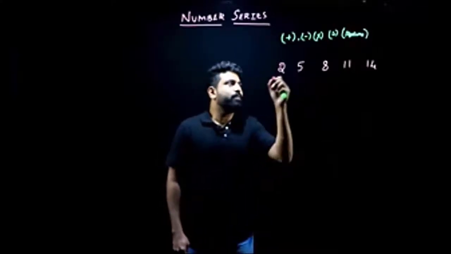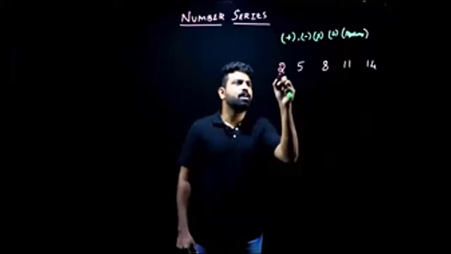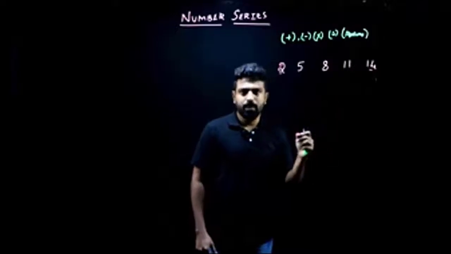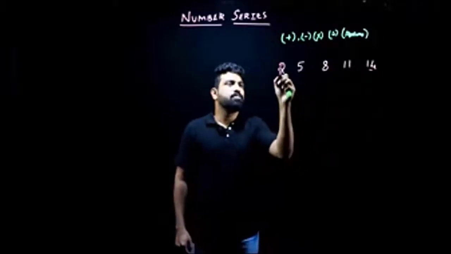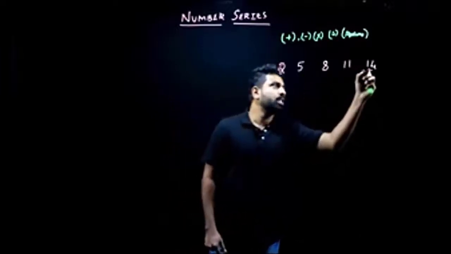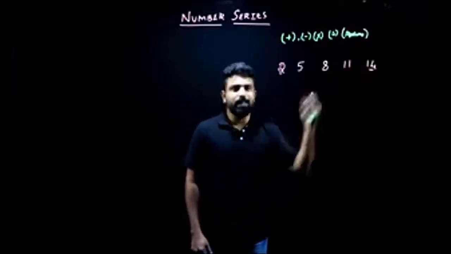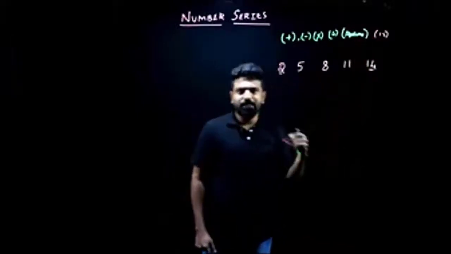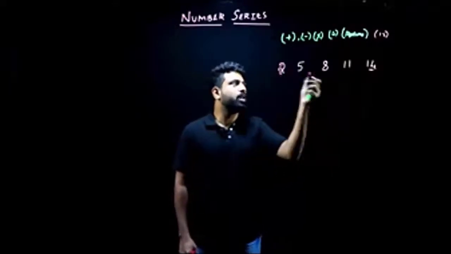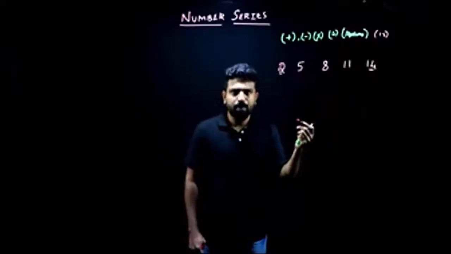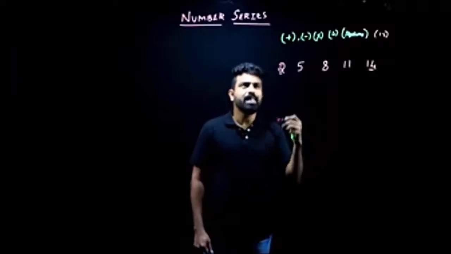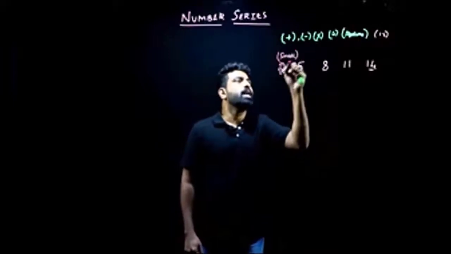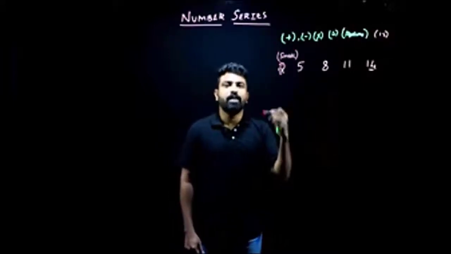Whenever you see a number series question, you look at the first term and the last term. Compare them and take the difference between them. In this case, our first term is 2 and our last term is 14. Taking the difference, it is 12. Is the difference big or small? Compare the difference to the terms in the series. The difference is small here. In that case, I'll write it down: my difference is small. This will be the first step that we'll follow for every problem.